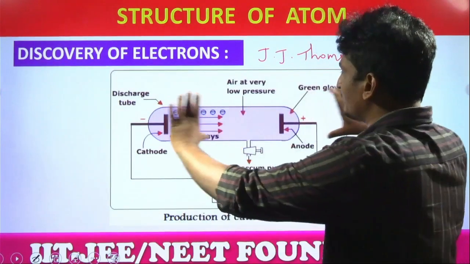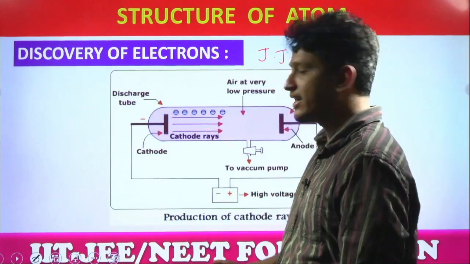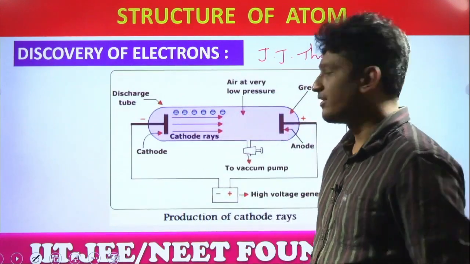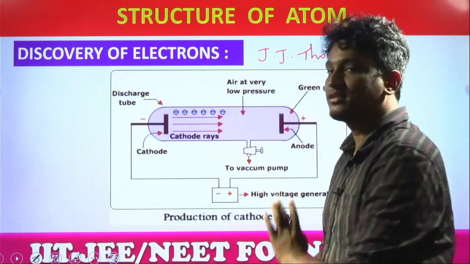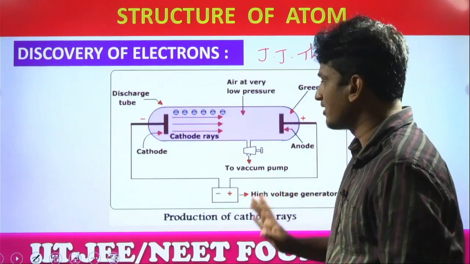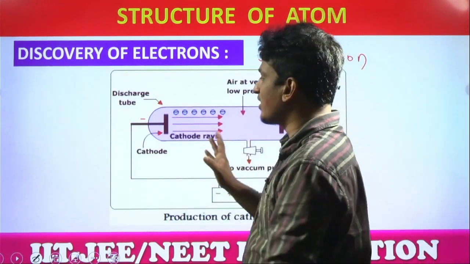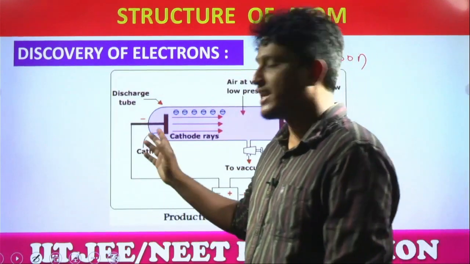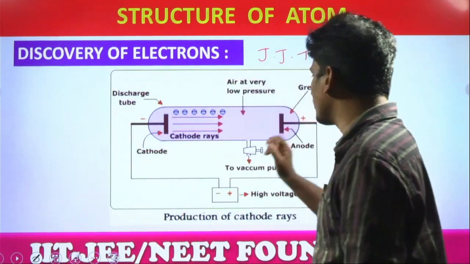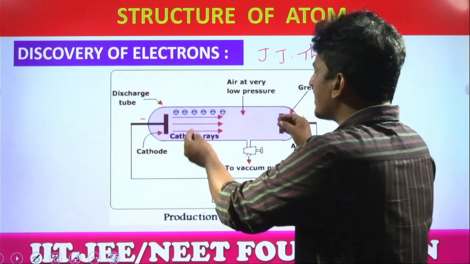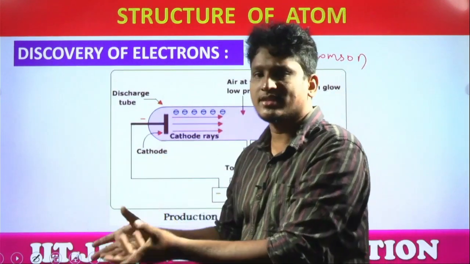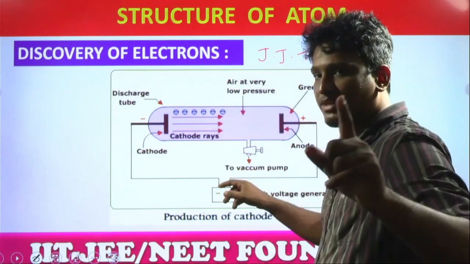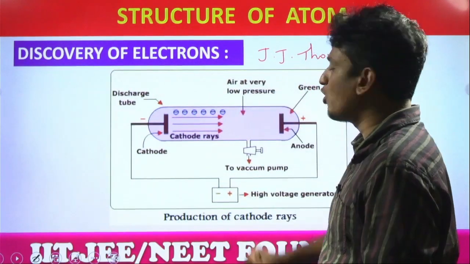There is a glass tube, a cylindrical glass tube, right? Correct, a closed glass tube. It contains 2 electrodes which are connected to an electricity source, a high voltage electricity source. Of these 2 electrodes, one acts like a cathode and one acts like an anode. Cathode is a negatively charged electrode, anode is a positively charged electrode. And some gas, like hydrogen gas or helium gas, is taken inside the glass tube, and there is a vacuum pump. I'll explain what a vacuum pump is, and it is at low pressure conditions.